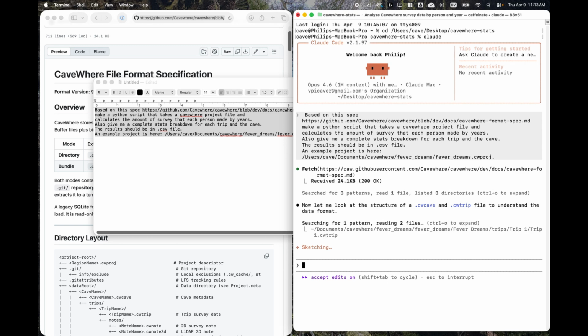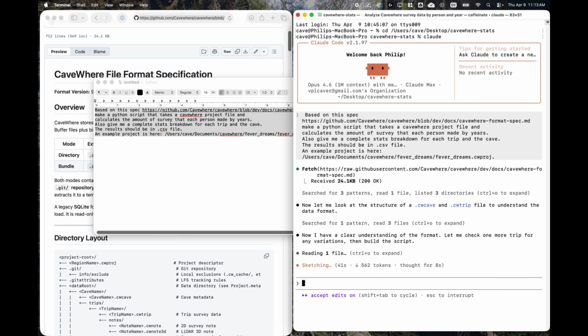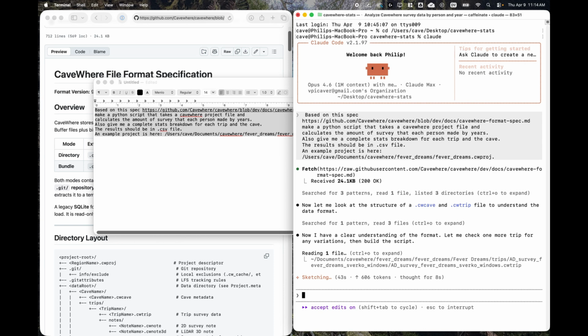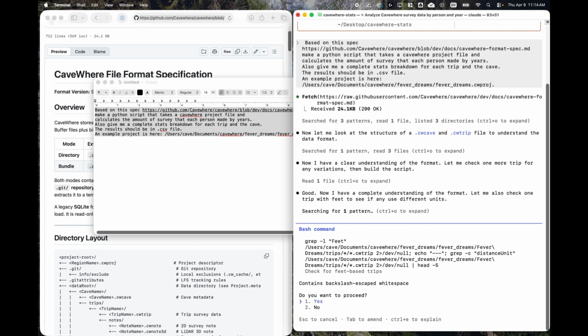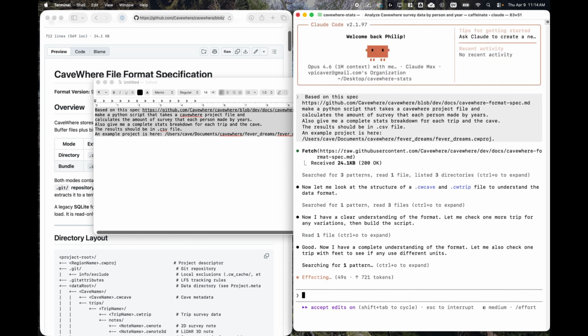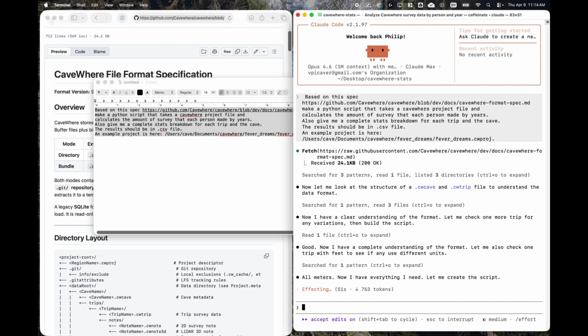So it's looking at the cave structure, understanding the data formats. I don't know if it's going to just do it straight off the spec or actually use the actual files, but it's always nice to have a good example of it. And we'll go yes. Okay, so it's ready to create a script.